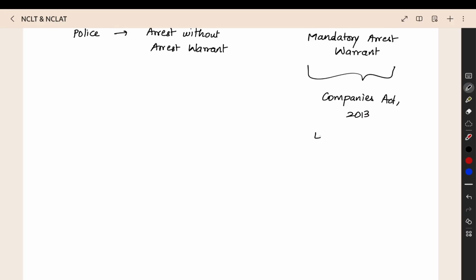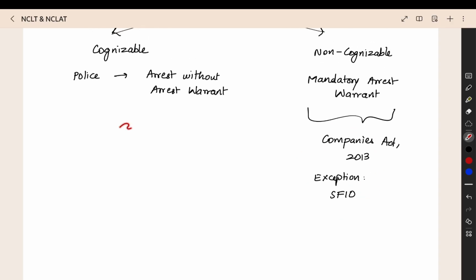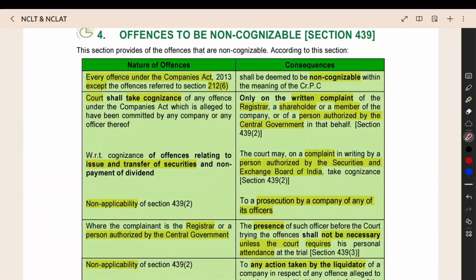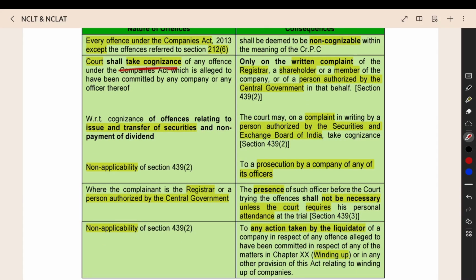Here also we are having one exception. Exception is the offence handled by the SFIO, Serious Fraud Investigation Office. We will learn about this in a detailed manner in the Inspection, Inquiry and Investigation chapter. Whatever the offence that is handled by the SFIO, these are serious economic offences. For that, we can treat it as a cognizable offence itself. Normally, any offence under the Companies Act is non-cognizable, but this specific offence is cognizable only. All the offences under the Companies Act are non-cognizable except Section 212(6). This is the SFIO. Then the court shall take cognizance only on the written complaint.